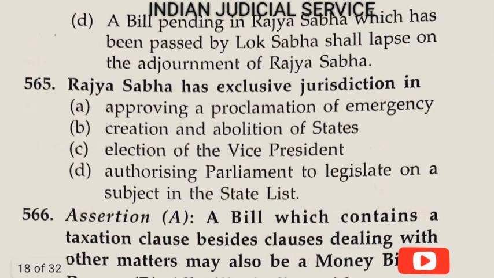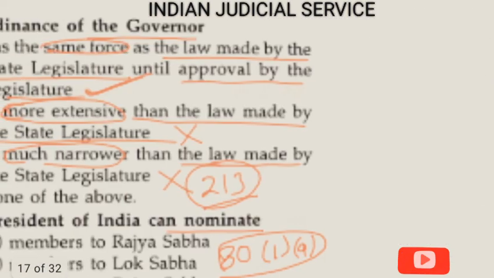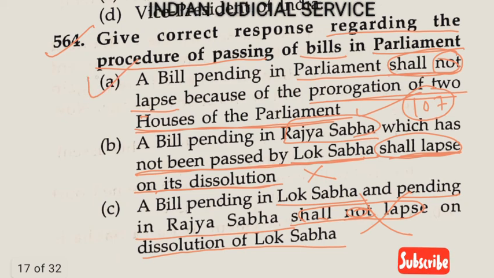The last one, a bill pending in Rajya Sabha which has been passed by Lok Sabha shall lapse on the adjournment of Lok Sabha. So this statement is also wrong. It shall not lapse on adjournment of Rajya Sabha. So clearly the answer to this question is option A. A bill pending in Parliament shall not lapse because of the prorogation of the two houses of Parliament under Article 107.